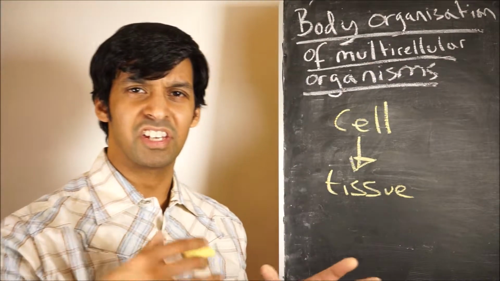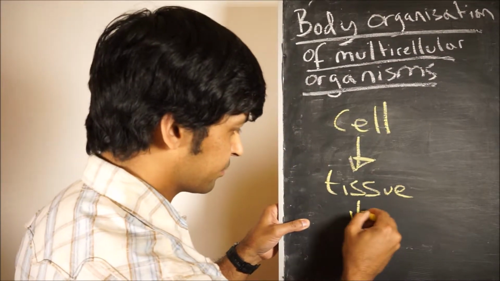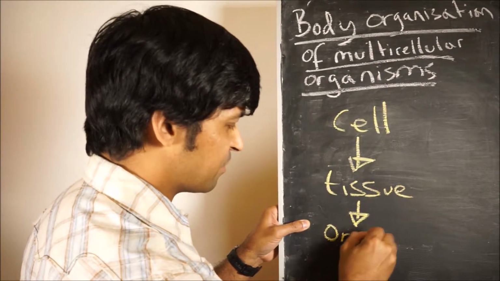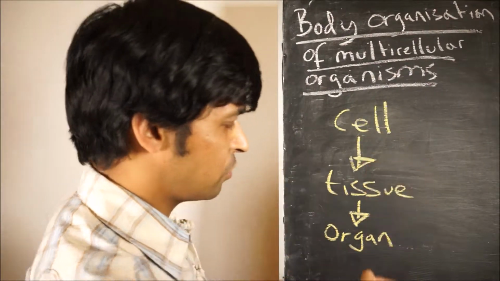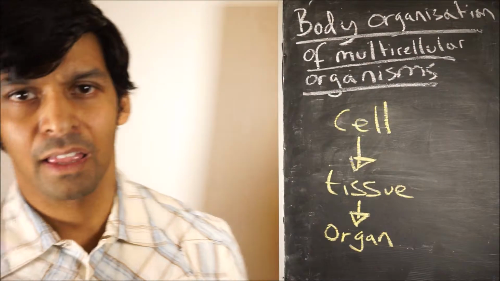And when different tissues come together to form a structure to do a particular task, you call that an organ. So an organ is made up of different tissues coming together to do one particular task.